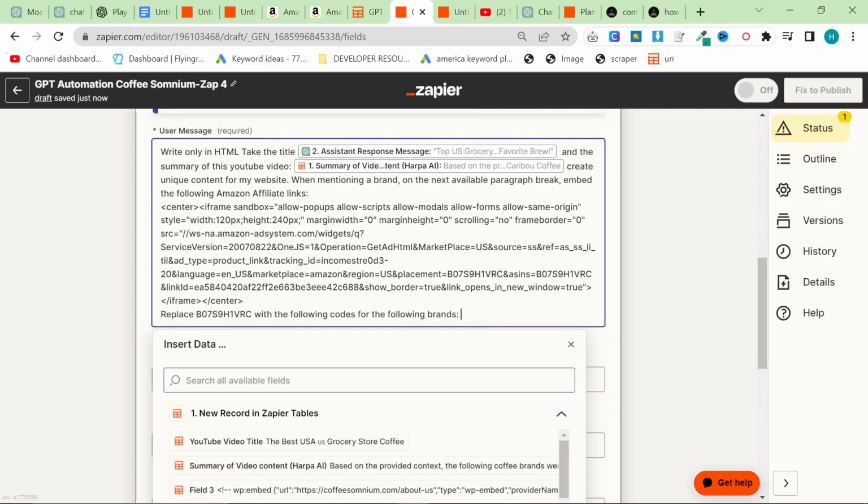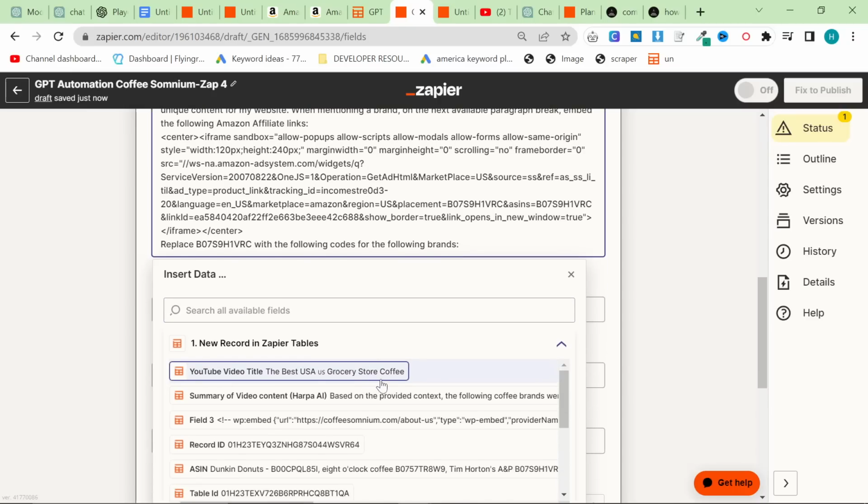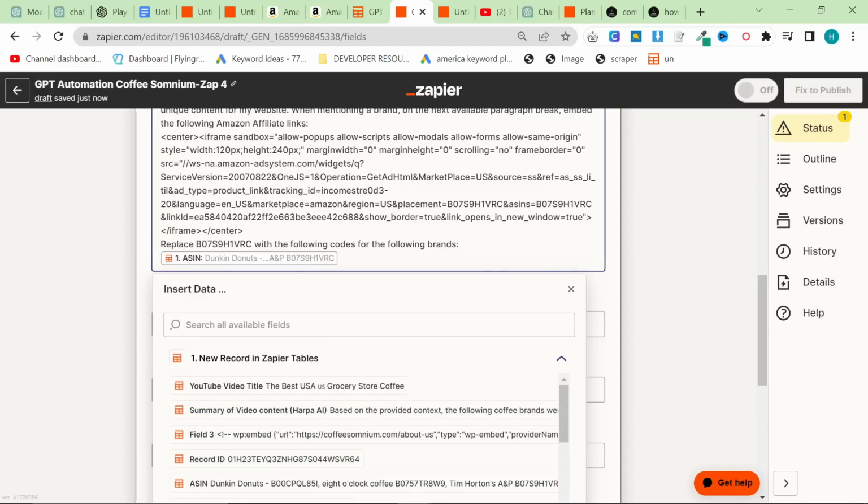What this does is it basically automates adding Amazon embedded affiliate links. So I'll show you what it looks like, but basically at the end, during your article, you will have images, texts, etc. that will try, hopefully, and sell Amazon's products. So what you want to do here is replace BO blah blah blah, which is the ASIN from the example, and replace it with this one here, ASIN.